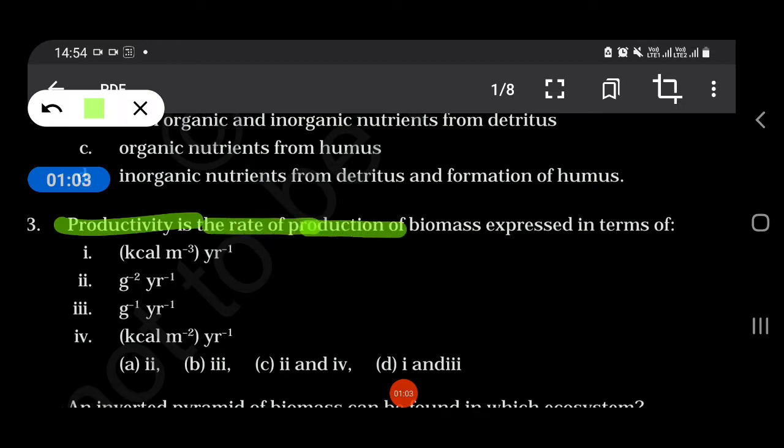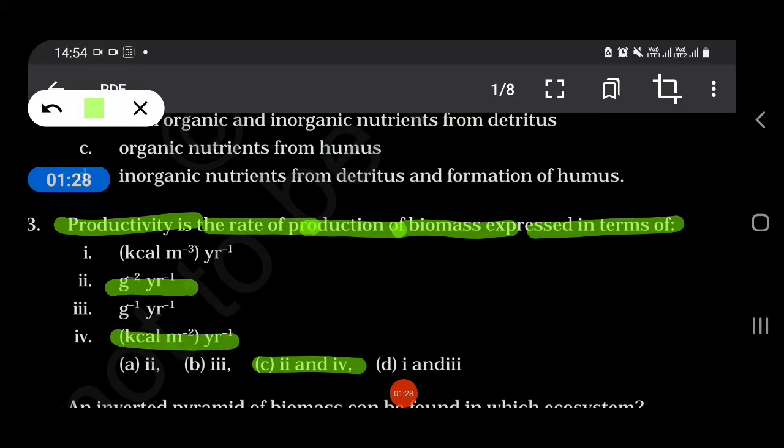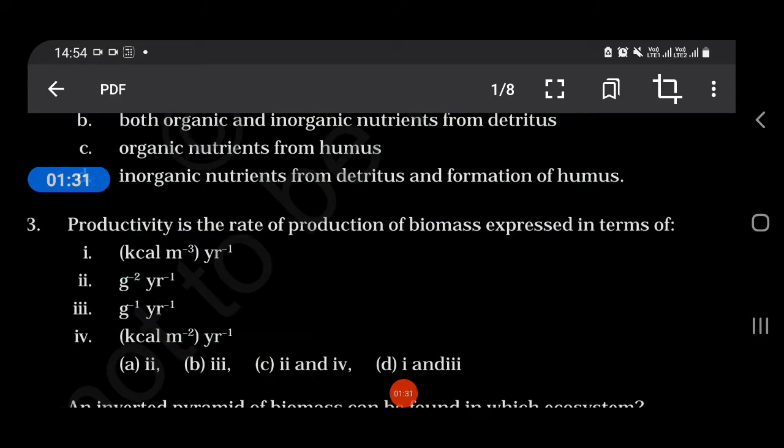Productivity is the rate of production of biomass expressed in terms of what? Kilocal per meter cube per year, or gram per meter square per year, or per gram per year, or kilocal per meter square per year. So our answer goes to 2 and 4, that is gram per meter square per year and kilocal per meter square per year.